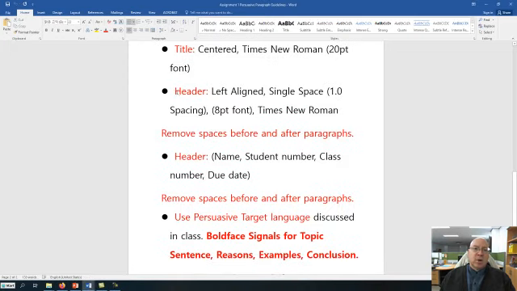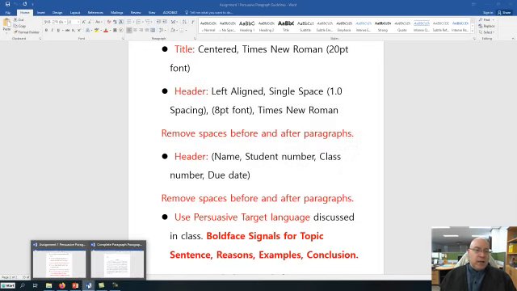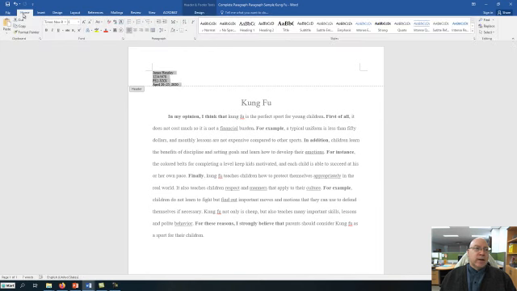The header, now this is where it gets a little bit complicated. You have to be careful. You have to make sure that you remove spaces before and after paragraphs. So let me set it up. This is probably what you're going to have here. So here's your title. Make sure it has Times New Roman, of course, 8-point font. You're going to have it left aligned, and it's going to be 1-point font.